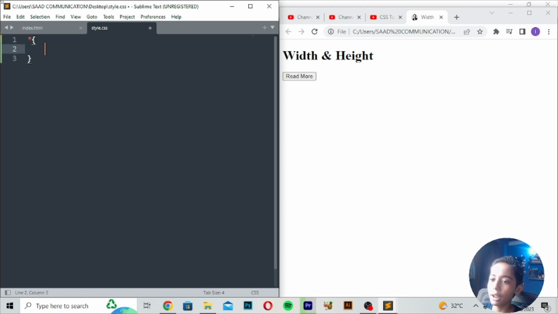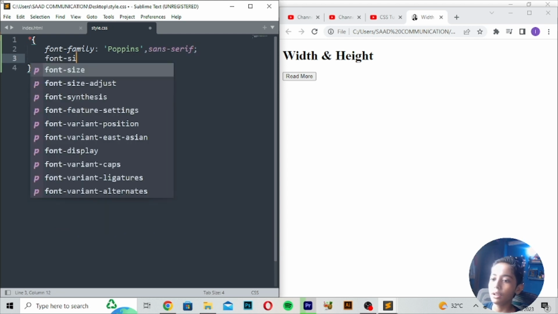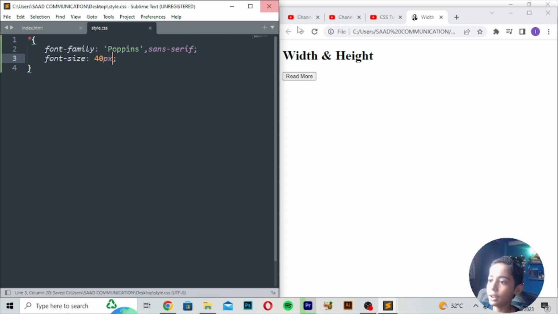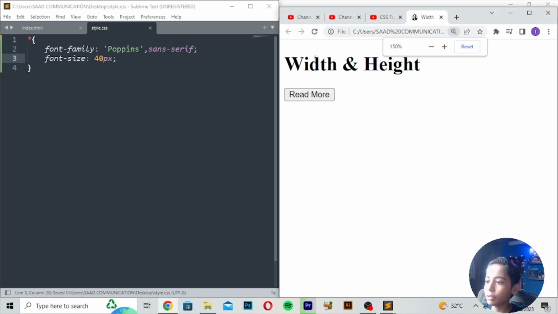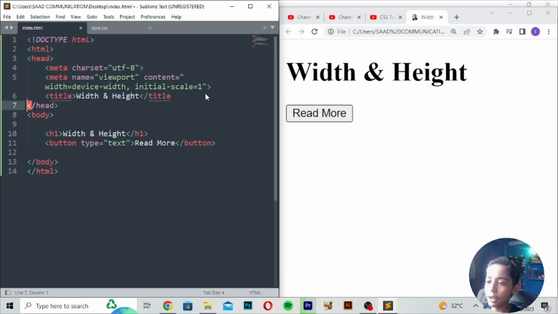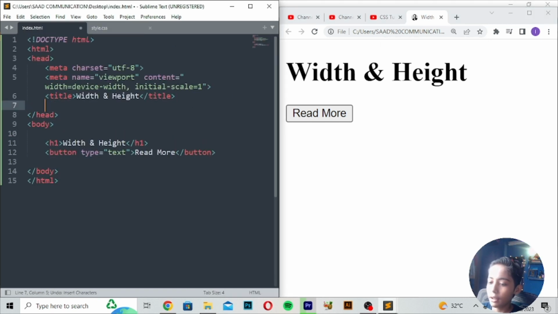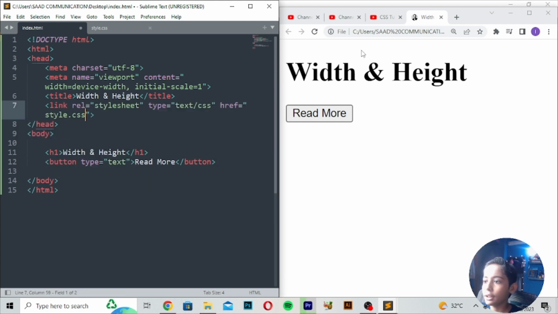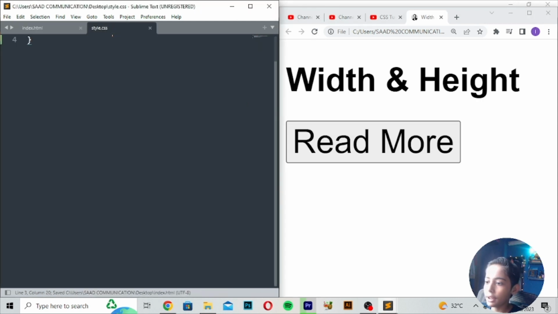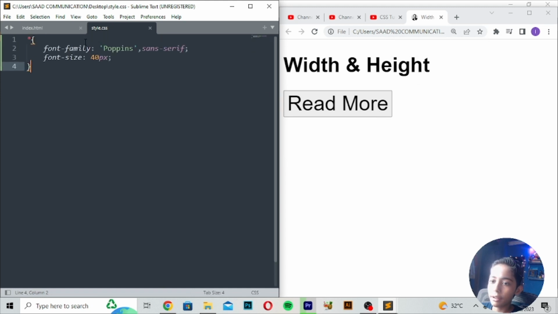First of all, I will write the font family as Poppins, sans-serif, and the font size will be 40 pixels. Save and refresh. It is okay. Now I will link with style.css, save and refresh. So it is coming like that. Here we can write text-align center. Now I will tell you what width and height are.